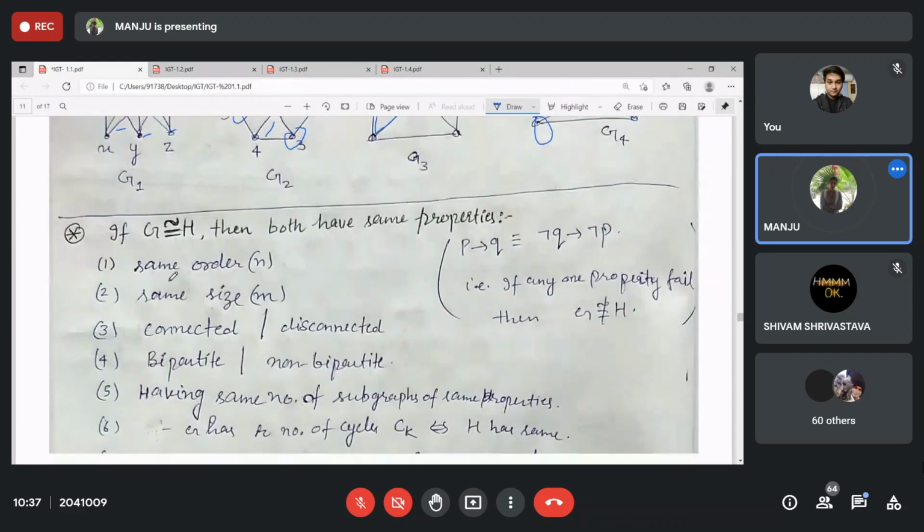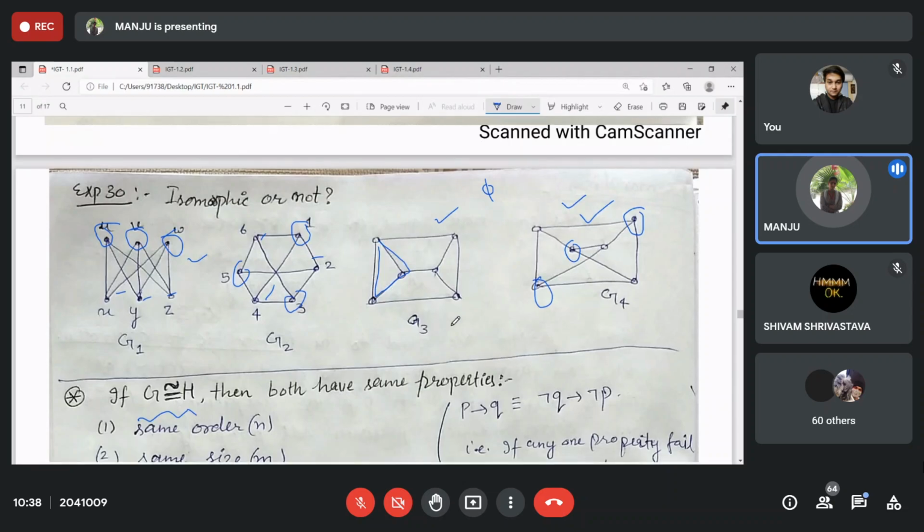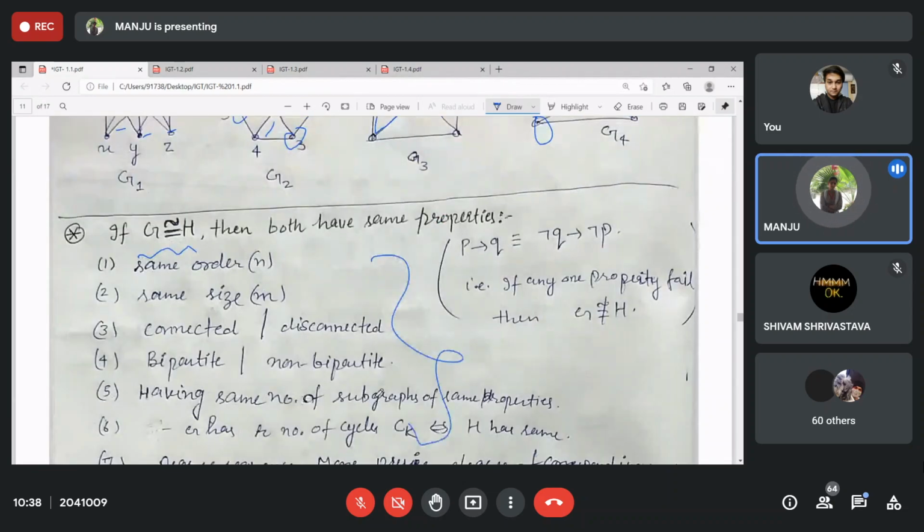Now, when 2 graphs are isomorphic, most of the structural properties are the same. To show 2 graphs are isomorphic, you need to find a map, one-one and onto. But to show non-isomorphic, you can just give any of these counterexamples. Means if isomorphic, then all the properties hold.